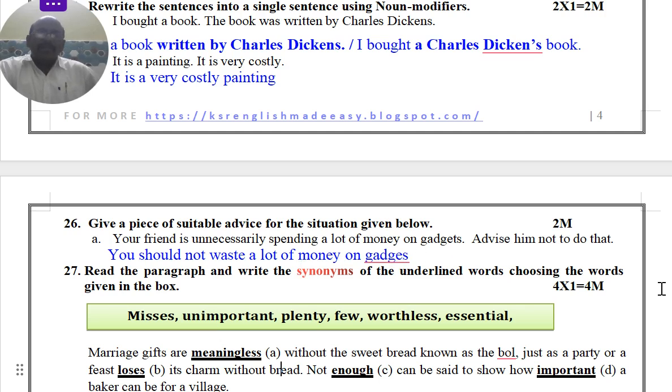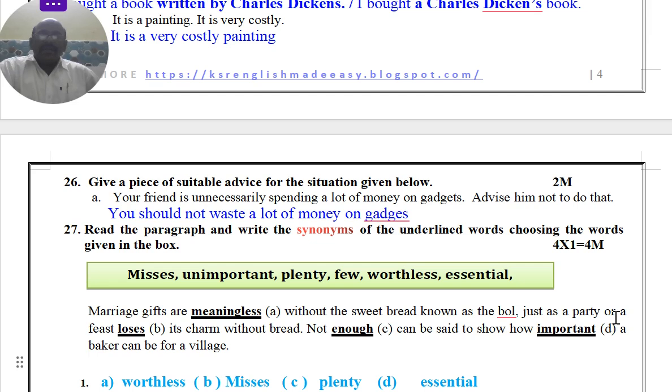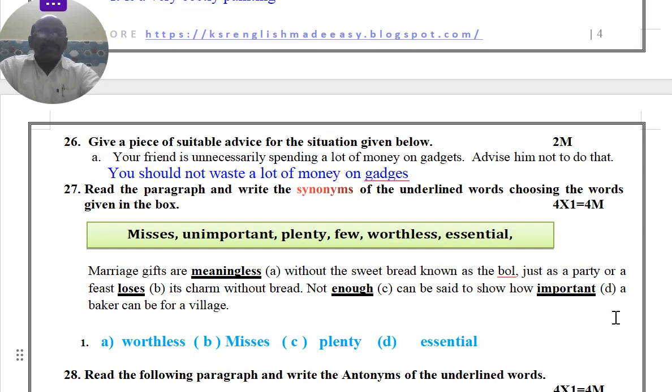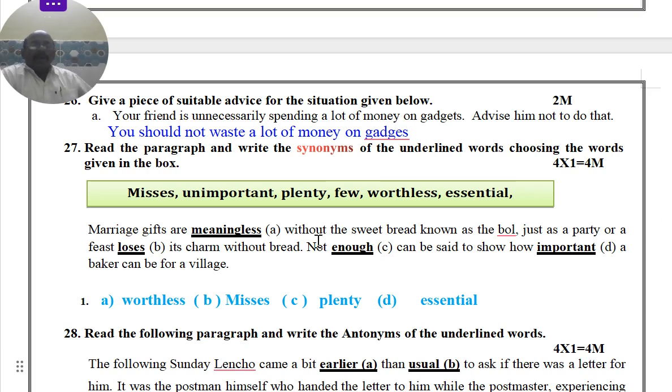Yeah. Next, it is coming to the underlined synonyms. We are getting so like that. So, whereas the synonyms is getting means now, according to the sentence, you can take. Marriage gifts are meaningless. Yeah, meaningless means we are getting the synonyms of the underlying words usually, but here he is giving synonyms of the underlined words.